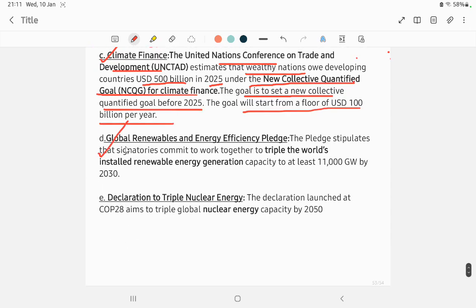And next, the global renewable energy pledge and energy efficiency pledge. Renewable energy is to be tripled to at least 11,000 gigawatts by 2030. So 197 countries pledged, including India. India pledged to grow renewable energy to 500 gigawatts by 2030, which it had also committed at COP26. So together the 197 countries will generate 11,000 gigawatts of renewable energy.